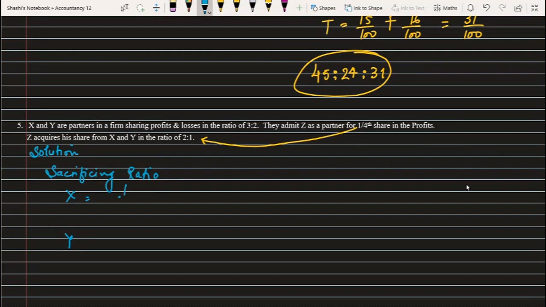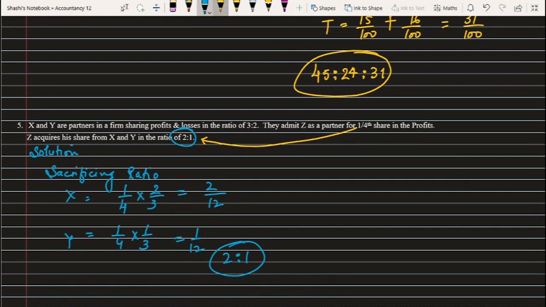So I'm going to multiply with Z's share, that is 2 by 3 he is getting from X, and 1 by 3 he is getting from Y. So it is 2 by 12 and 1 by 12. So the sacrificing ratio here is 2 is to 1.